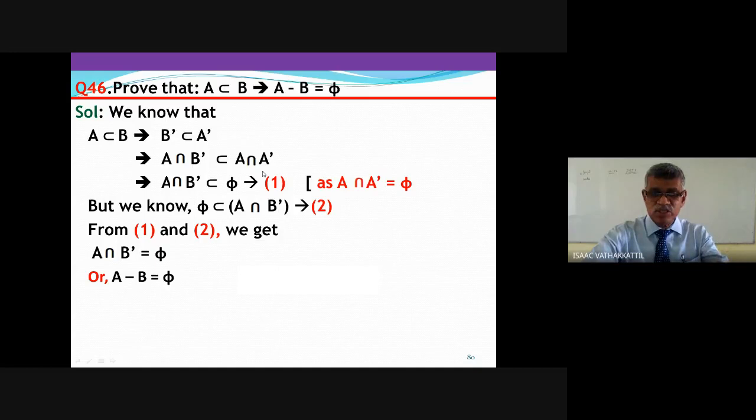So I have discussed so many questions here. From this I can ask a question: A subset B implies prove that B dash subset A dash. Or I can say A subset B implies prove that A intersection B dash is null set. Or I can ask A subset B implies A minus B is null set. That is our proof. A subset B implies A intersection B dash is A minus B is null set. Okay.